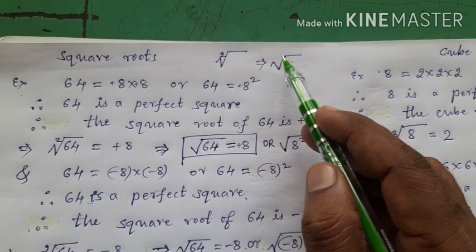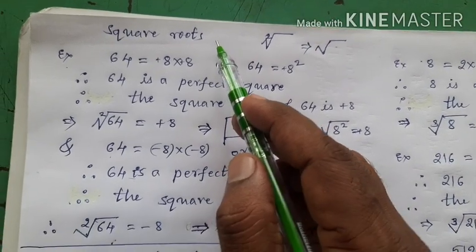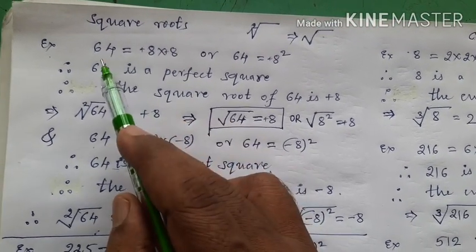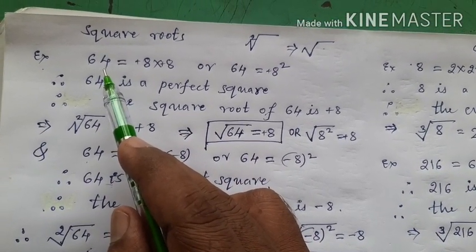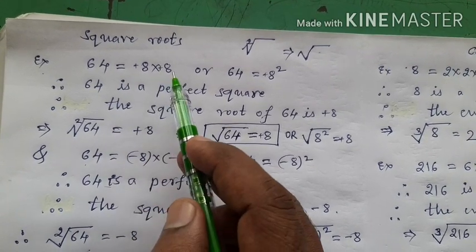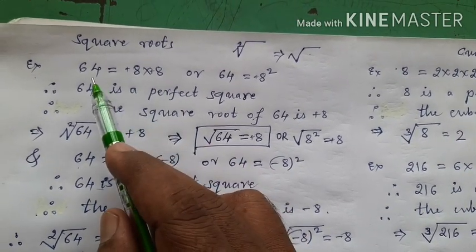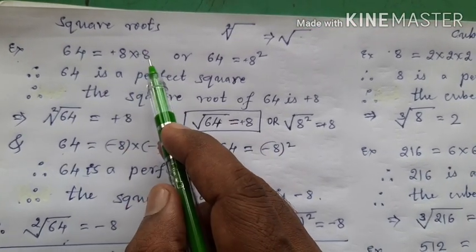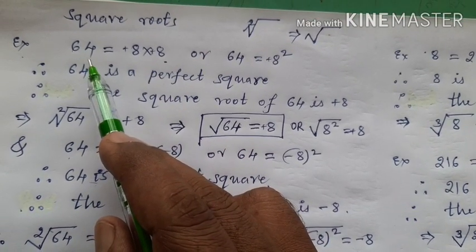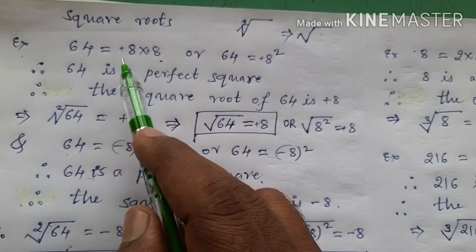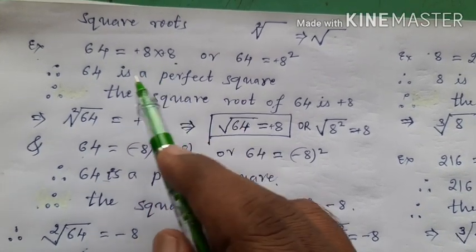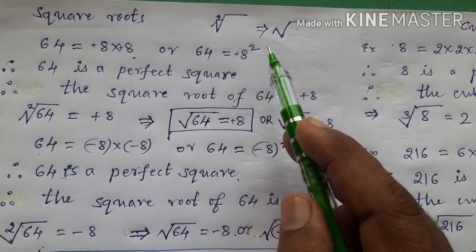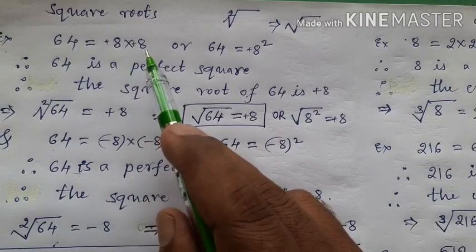Right, now let us learn about the square roots. See here children, only perfect square numbers will have square roots, right? Is 64 a perfect square number? Yes, because it is equal to plus 8 into plus 8. 64 is the product of two equal integral factors, which are plus 8 and plus 8. That is why 64 is a perfect square number. Is it clear? See here children, 64 is equal to plus 8 into plus 8, which is also written as 64 is equal to plus 8 square. Do you know why? Here 8 into 8 becomes 8 square.